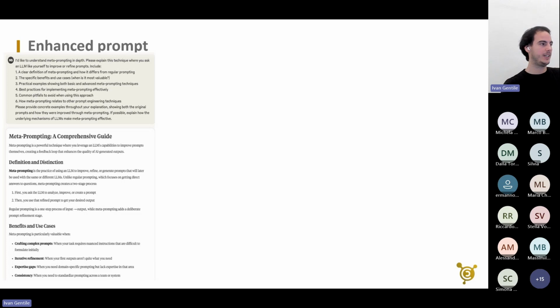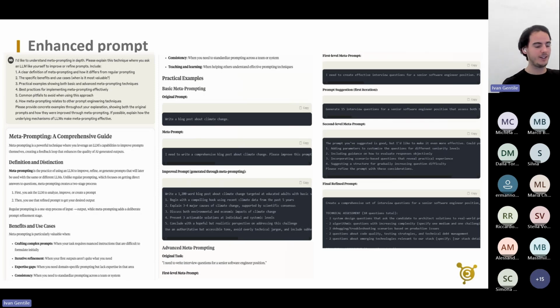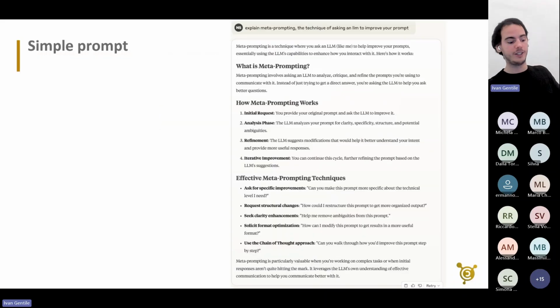So I paste what the LLM gave into the prompt as a question, and it gives me, well, still the start. It goes on with a practical example: write a blog, like we see, original prompt, meta prompt. It goes on and on, like it gave me all of these. This is a different visualization, but it was a very, very long answer that I got from this kind of meta prompt example. I was surprised myself at the length of this answer, but this is to let you reason, like there is quite a bit of substantial difference from this and this.